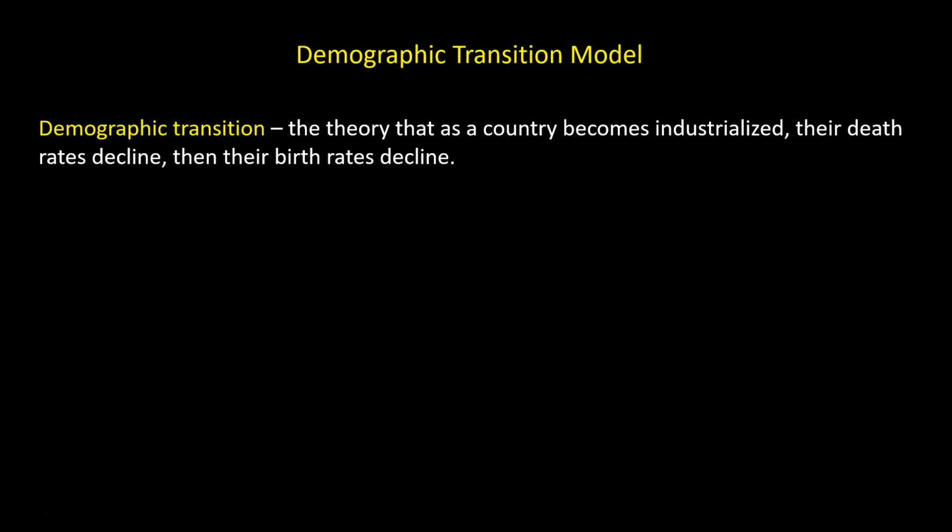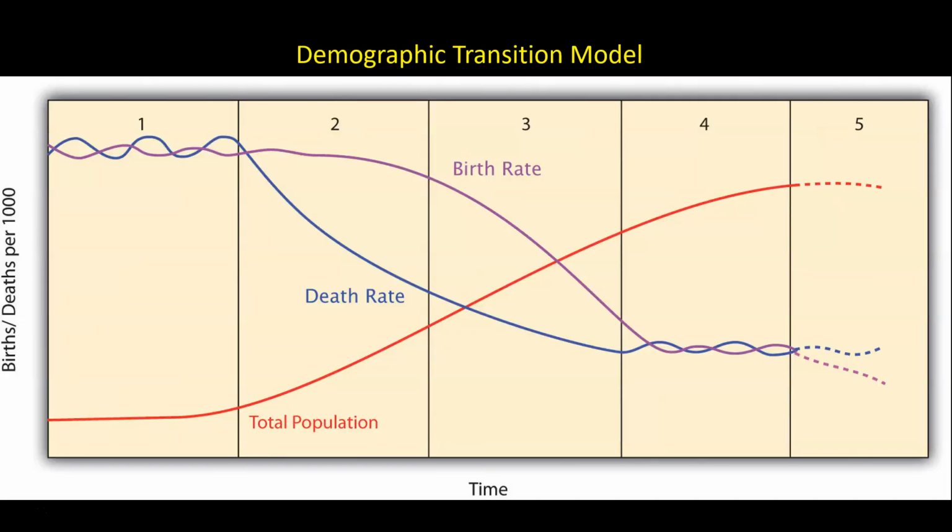Demographers have studied birth and death rates for many countries in Europe, and through this data have developed a model called the demographic transition model. It states that as countries become industrialized, their death rates decline, then their birth rates decline, causing a slowing of the population. The demographic transition takes place in 5 stages as seen here.